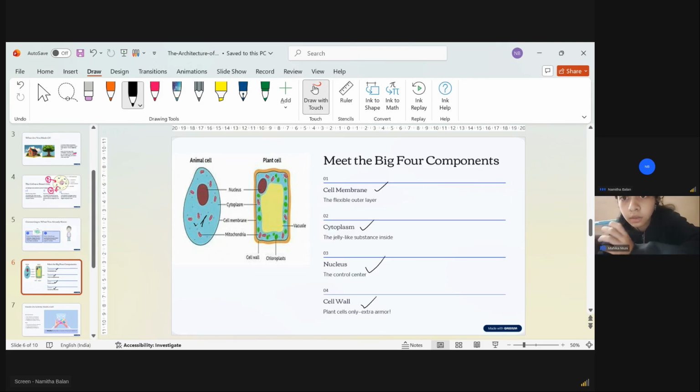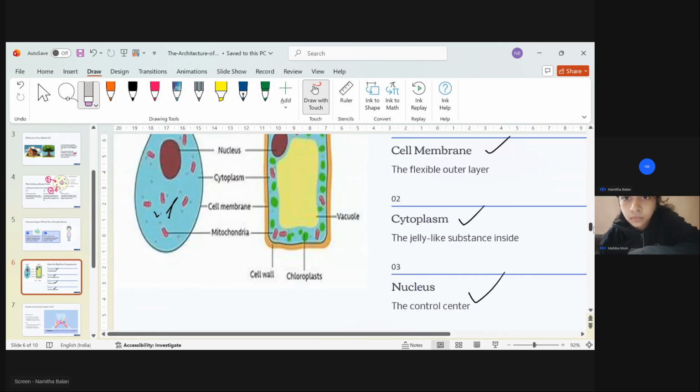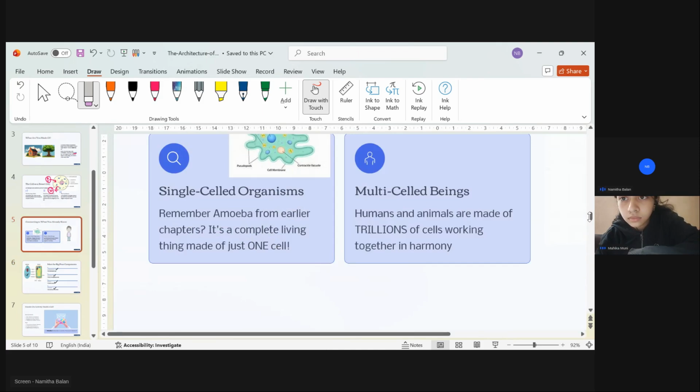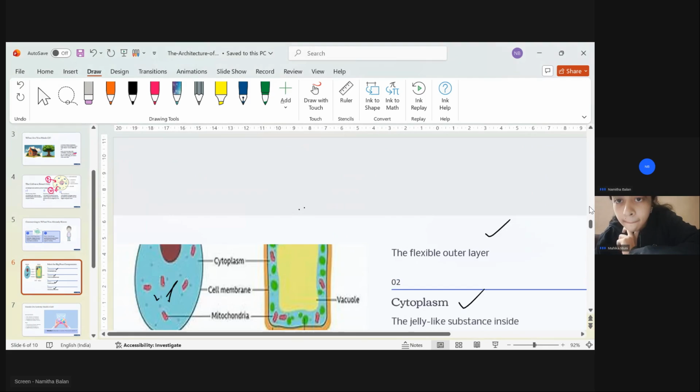Ma'am, it is there in the plant cell, like beneath, beside... Ma'am, I can't see. You can see properly. No, ma'am. The screen is small. Okay. Now can you see? One second, ma'am. Yes, ma'am.